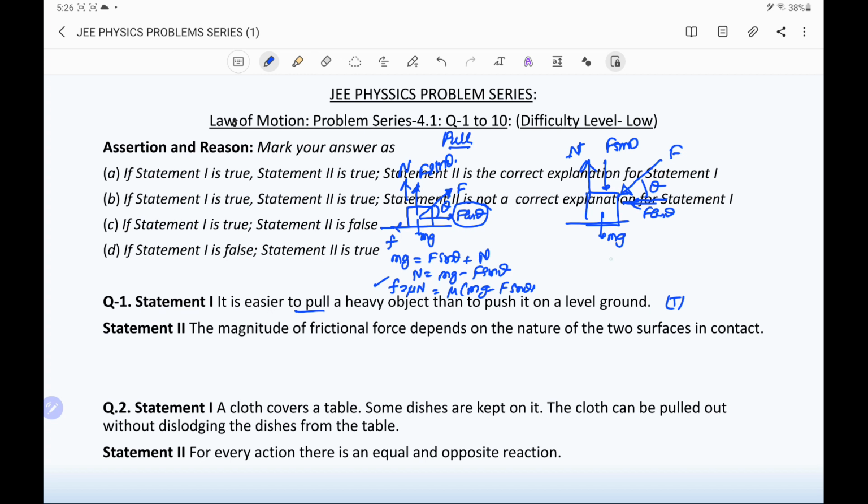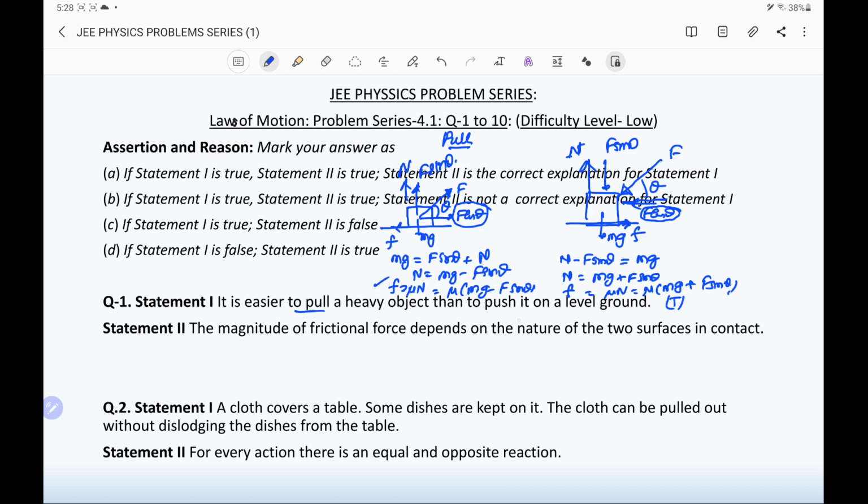Balancing, n minus f sin theta is the net upward force, balanced by the downward force mg. So the normal force will be mg plus f sin theta, and the friction force F equals mu n, that is mu into mg plus f sin theta. This friction force acts opposite to the applied force.